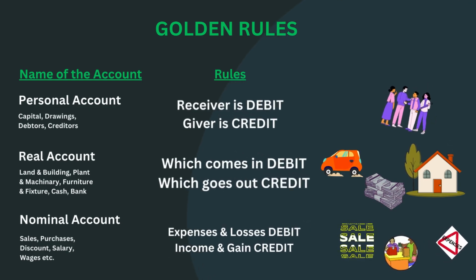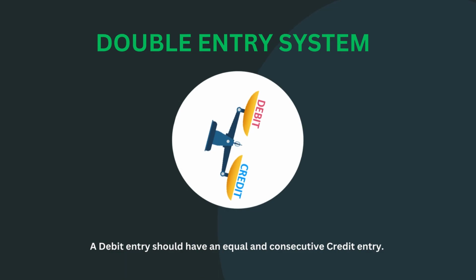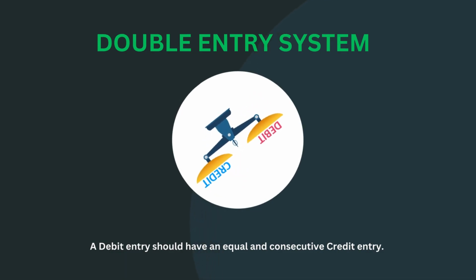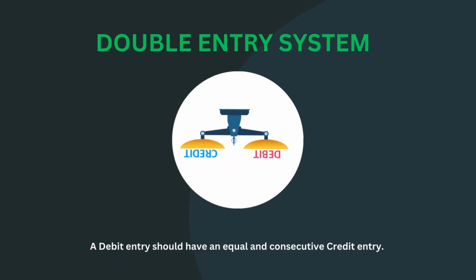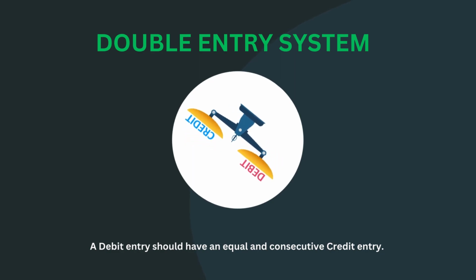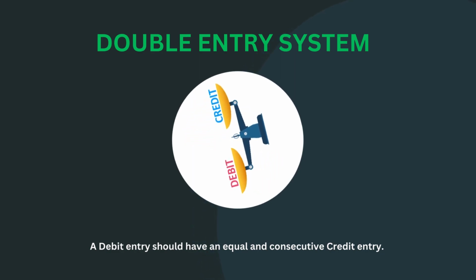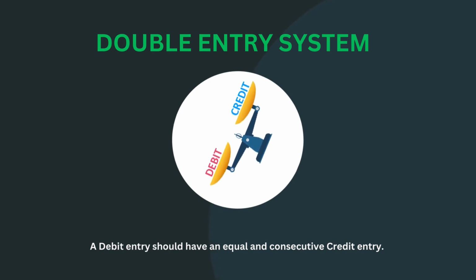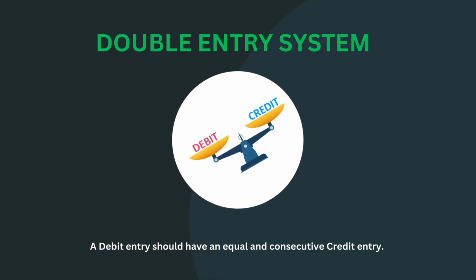Apart from this, we know that as per double entry system, every transaction will have a debit entry and an equal and consecutive credit entry. So this is the golden rules. Now we can pass journal entries.